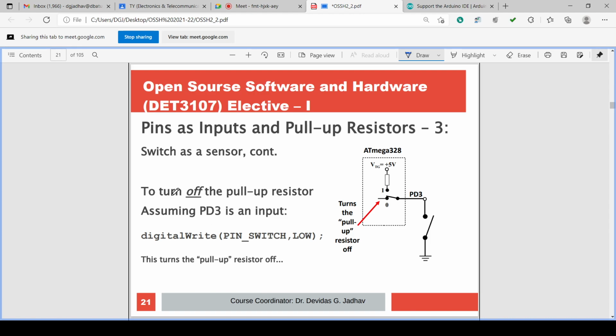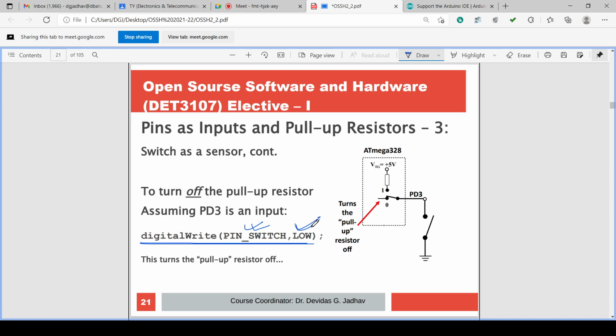To turn the pull-up resistor on and off, we have to digitalWrite on the input pin. So pinSwitch is the pin number and we write on it.